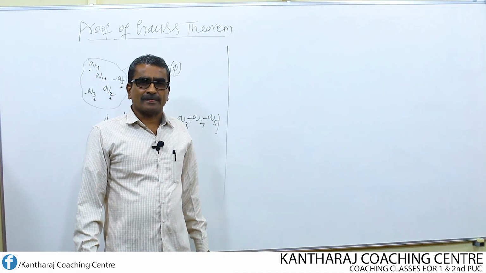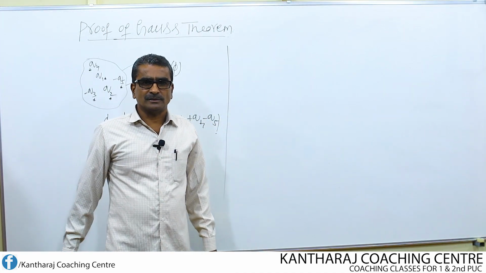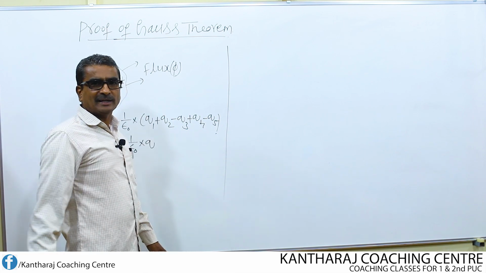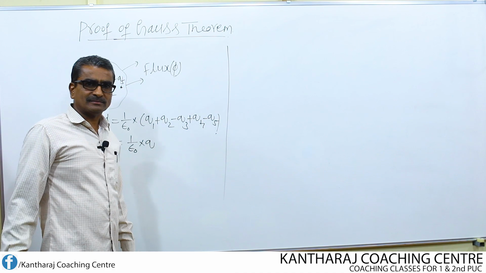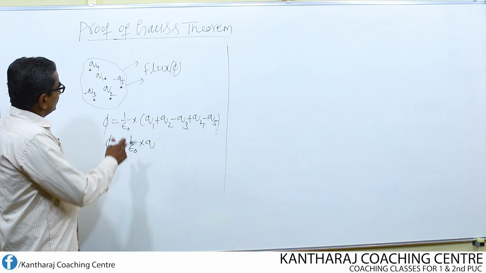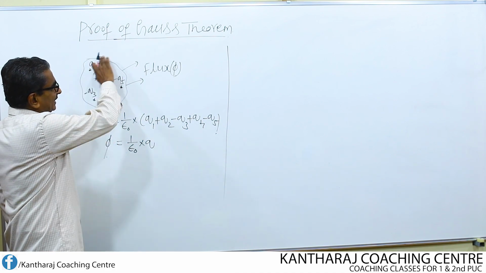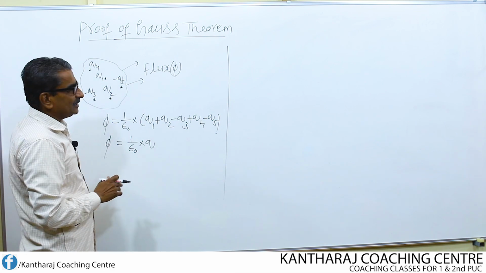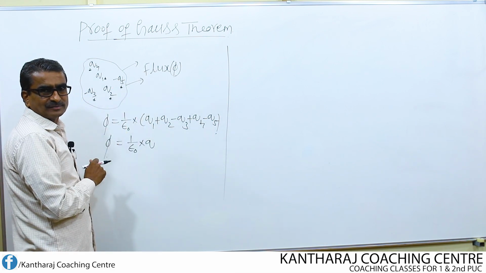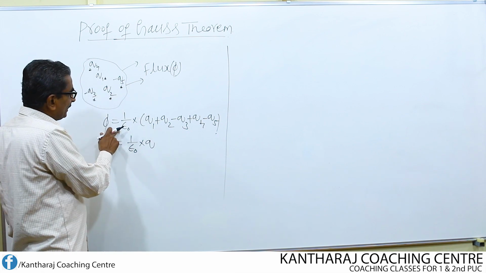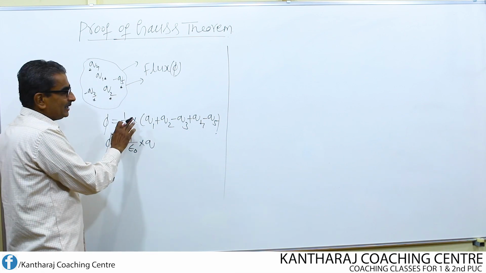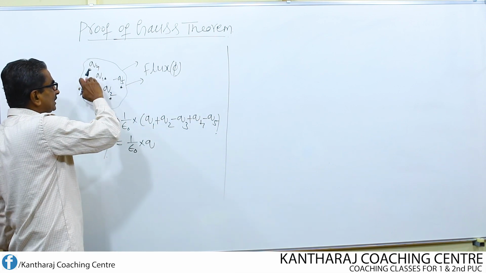Now let us give the proof of the Gauss theorem. Already we understood about the Gauss theorem. What is its statement? It states that if certain charges are enclosed inside a closed surface, then the total flux due to all these charges is found to be equal to 1 over epsilon times the total charge enclosed within the surface.